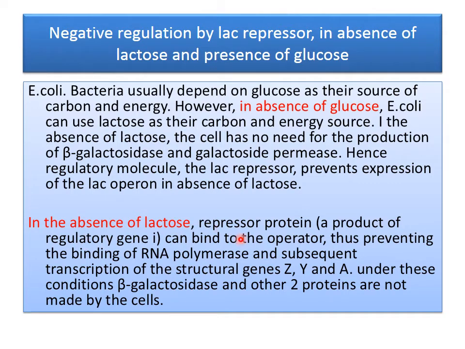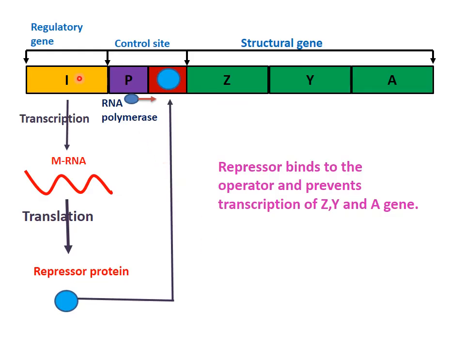In the absence of lactose, this repressor protein can bind to the operator and prevent the binding of RNA polymerase for the transcription process. So you can see the diagram. Here, this repressor protein is synthesized by the I regulatory gene. This I gene produces repressor protein.